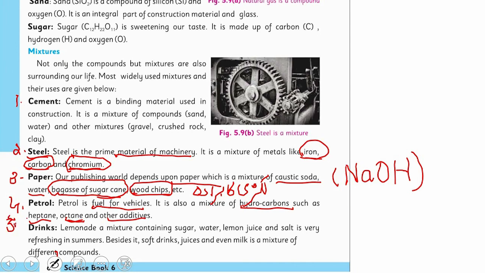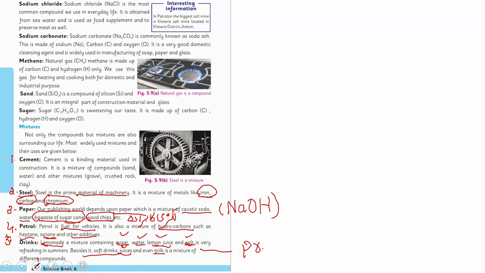We use many drinks in our life. A very famous one is lemonade, which is made up of sugar, water, lemon juice, and salt. We prepare lemonade to refresh ourselves in summers. It is a very, very refreshing drink. But you know, it is a mixture of all these things. And you can feel the taste of salt, sugar, lemon in water. Besides, many other soft drinks and juices are also mixtures. Even milk is a mixture of different compounds which are proteins or carbohydrates.